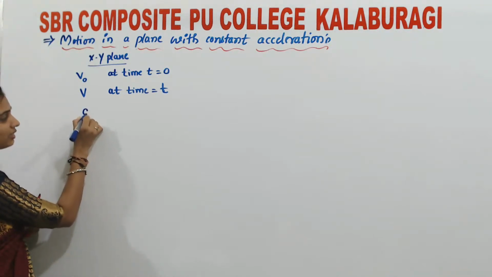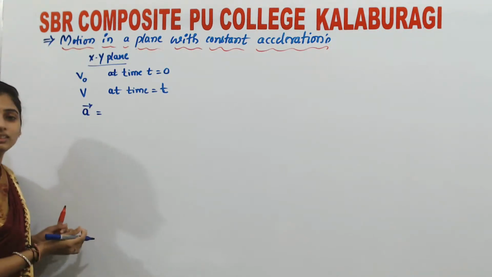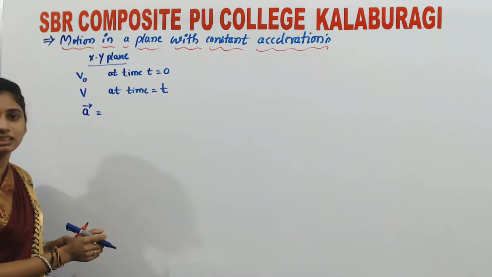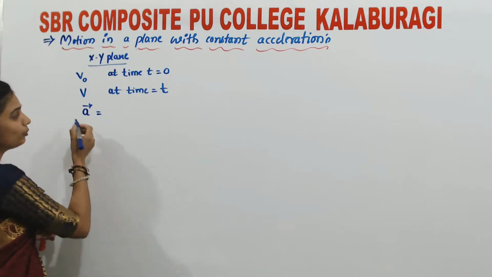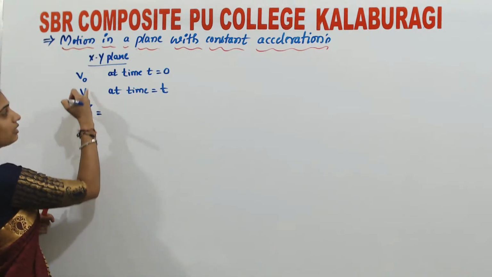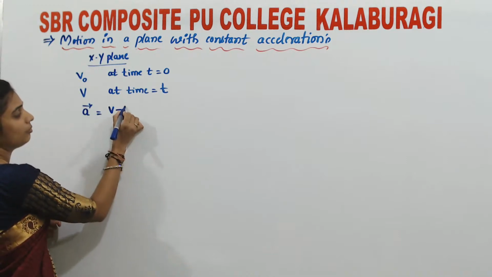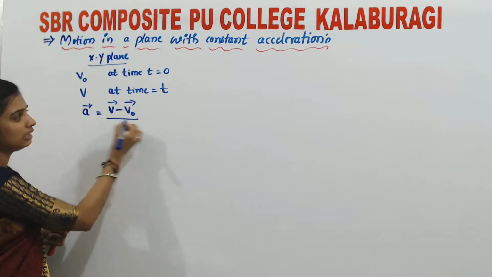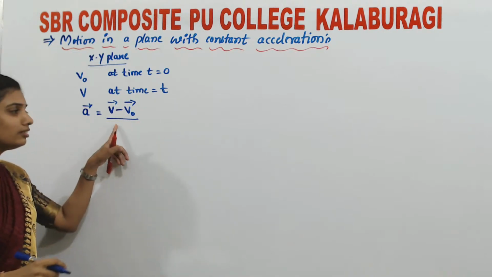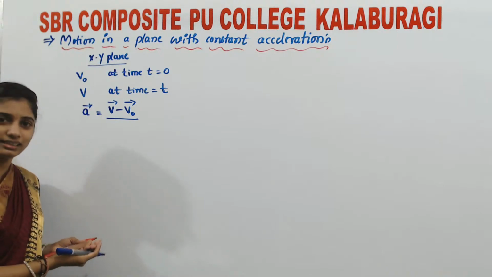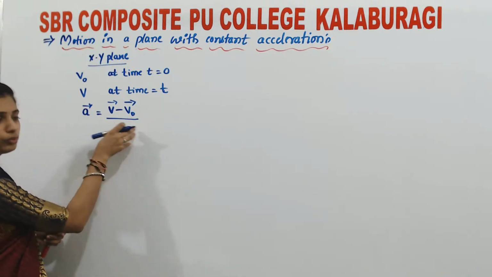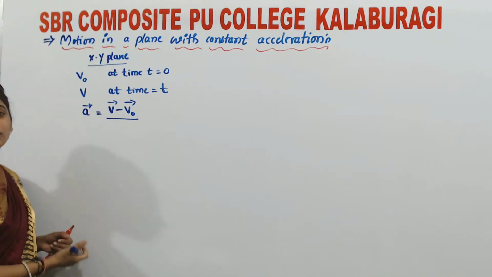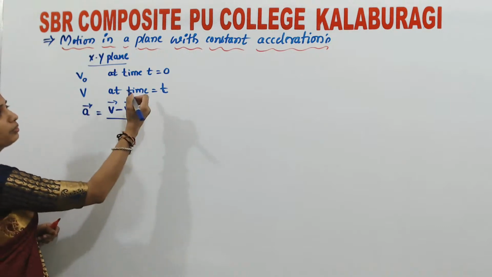We know that acceleration is nothing but change in velocity with respect to change in time. Otherwise, for a time interval, how much change in velocity is taking place, that is nothing but acceleration, that you all know. I can write change in velocity as final minus initial, so v minus v naught. As I cannot show bold letters here, I am keeping just a vector over the letter. In NCERT it is given with bold letters, wherever bold letters are written, understand that it is a vector quantity. So vector v minus vector v naught, divided by what is the change in time?